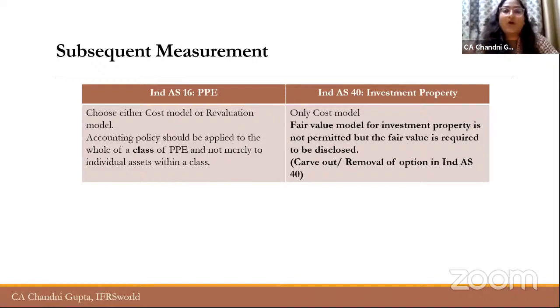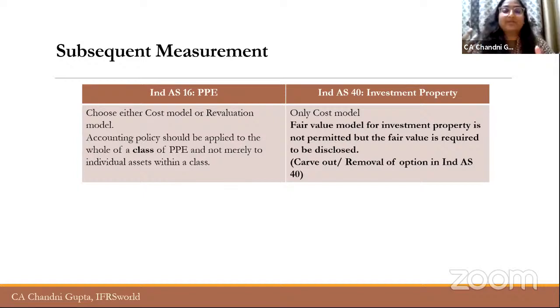These classes are formed by identifying assets which have a similar use and nature to the entity. For example, suppose a company has two buildings. One building the company is using as a factory building, but the other building the company is using as an office building. Both the buildings have different uses for the entity. One is for factory and the other is for office, right? So these two buildings will be a different class of PPE. First will be factory building, second will be office building.